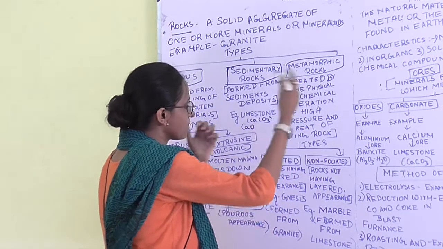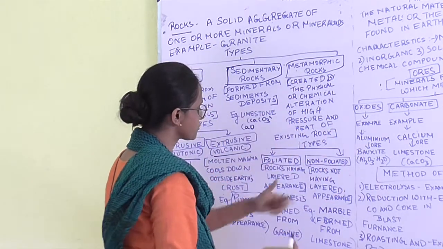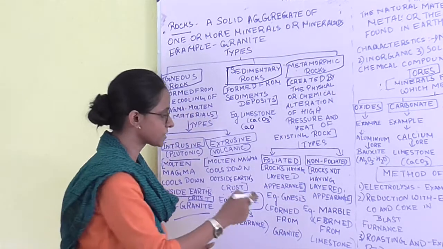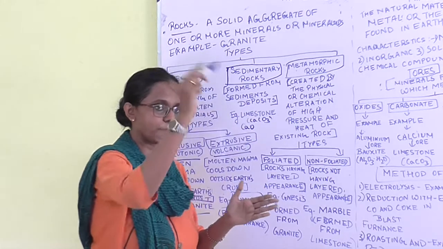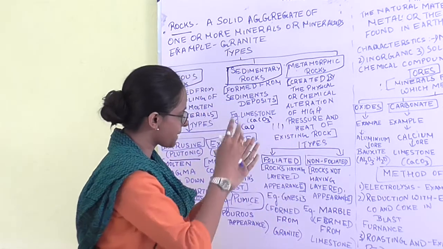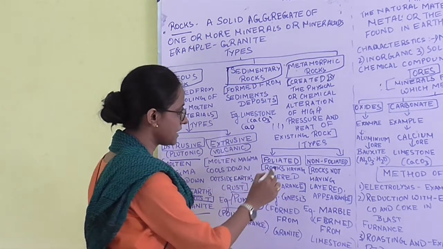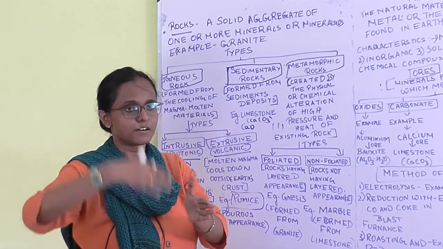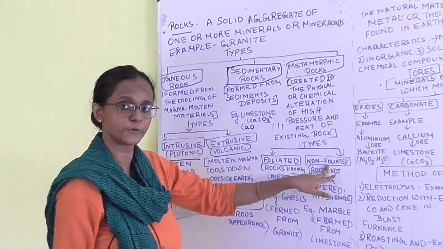Before going to the examples, we have to understand that there are two types: foliated and non-foliated. The metamorphic rocks which have a layered appearance, with band-like structures, are called foliated, and the rocks which do not have this band-like structure are called non-foliated.